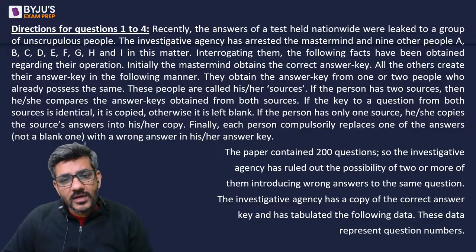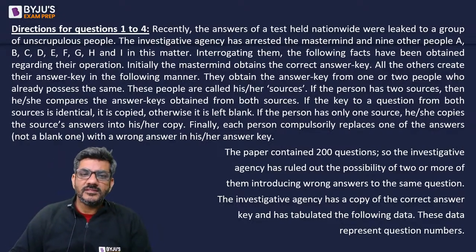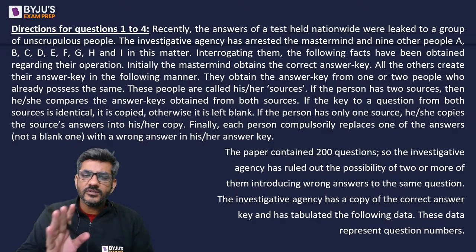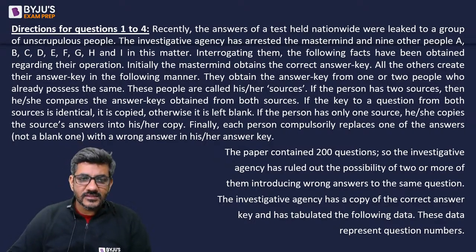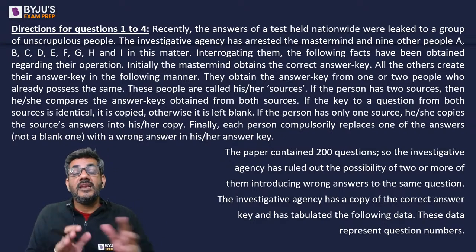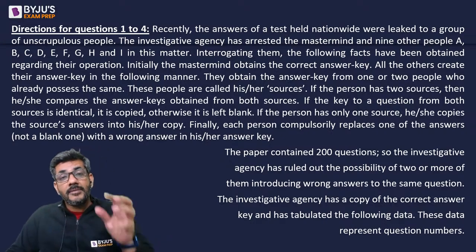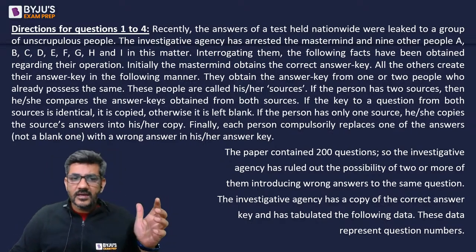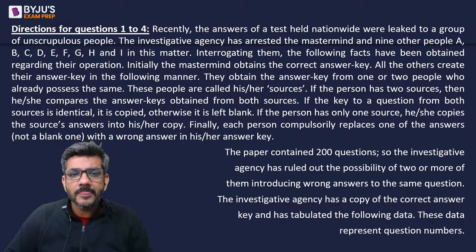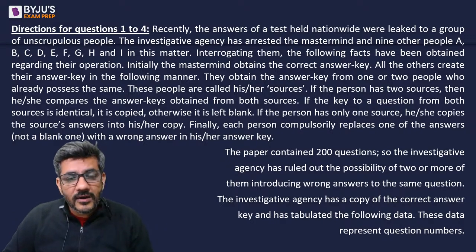If the person has only one source, he or she copies the source's answers into his or her copy. अगर एक ही source है तो directly copy कर लेते हैं. Finally, each person compulsorily replaces one of the answers with the wrong answer in his or her answer key. So compulsorily replaces. तो हर आदमी अपने किसी एक सही आंसर को जानबूझ के गलत कर देता है with the wrong answer in his or her answer key. The paper contained 200 questions.